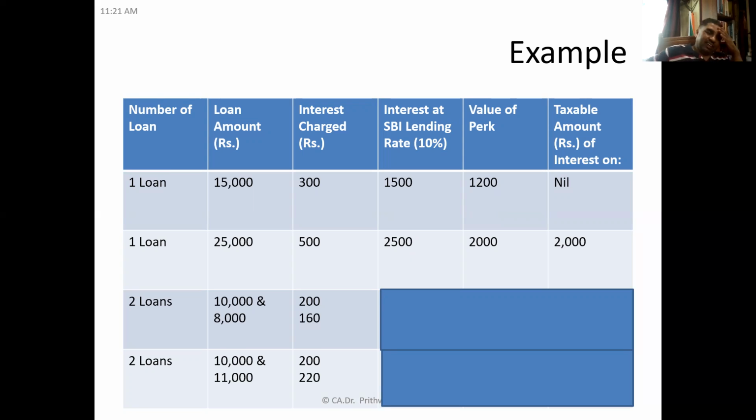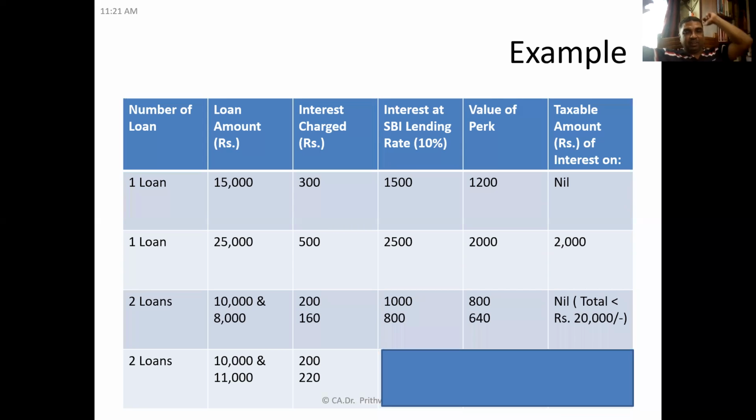Case 3. Here there are two loans. So it won't be taxable first of all because the aggregate does not exceed 20,000. Very good. Even if you know the value of the perquisite is 800 and 640 respectively, the taxable amount will be nil because the total is less than 20,000.